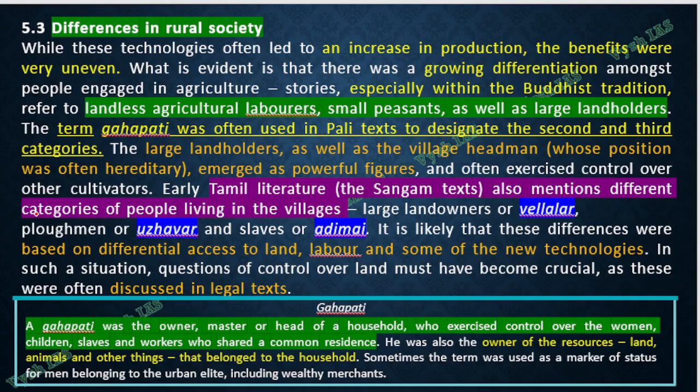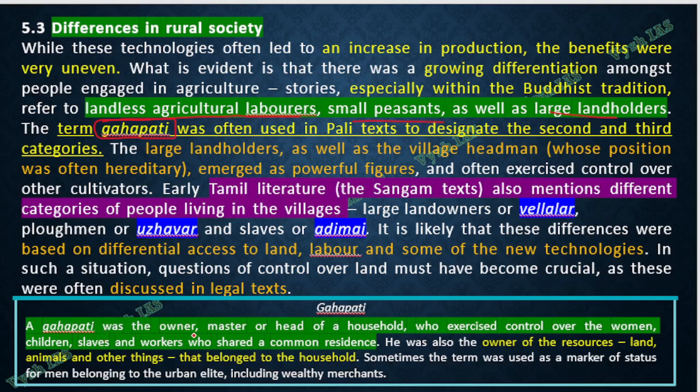Now in rural society, different terminology and different levels of people are there, and different names are given in different scriptures. So there are, suppose, landless agricultural labor, small peasants, large landholders. There is a term called Gahapati. See here, in the box below, the definition is there.